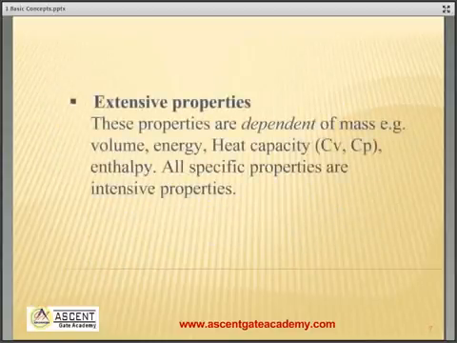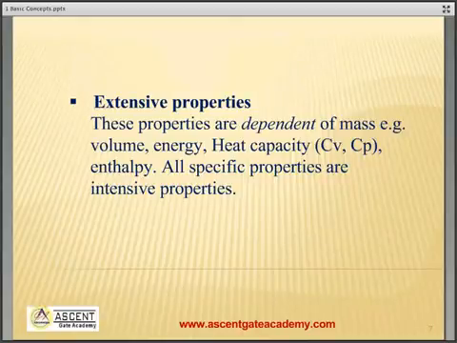Next is extensive properties which are dependent on mass. For example, total heat capacity, Cp and Cv, volume, total energy. These all are extensive properties. All specific extensive properties are intensive property. For example, volume is an extensive property. Specific volume will be an intensive property.